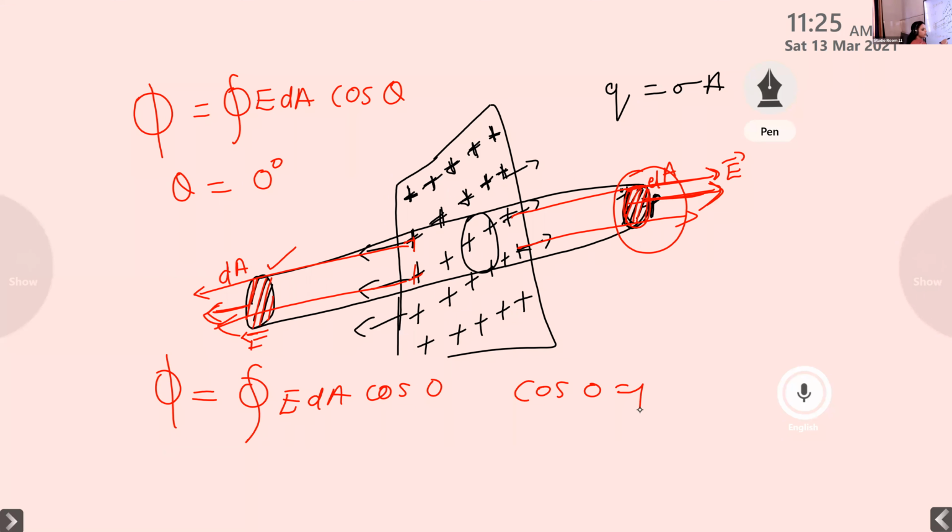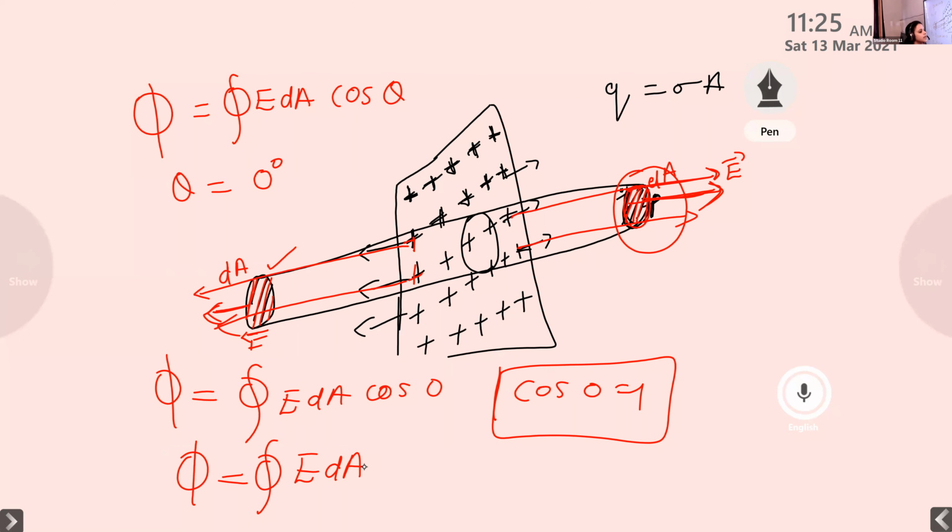Phi is equal to closed integral E dA. Clear? This is for the second end face. Now we want to check the electric flux at the curved face. I hope that the electric flux equation for the two end faces is clear for you, right? Do you have any doubt? No, ma'am. Okay, now we want to check the electric flux for the curved face.